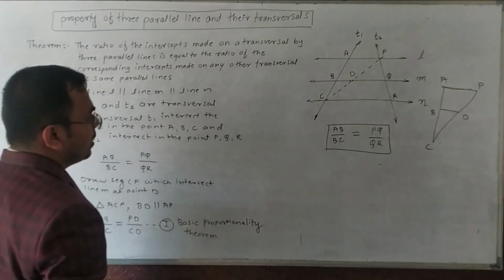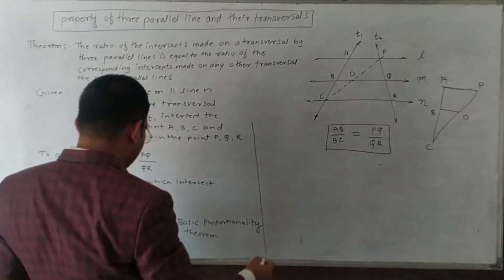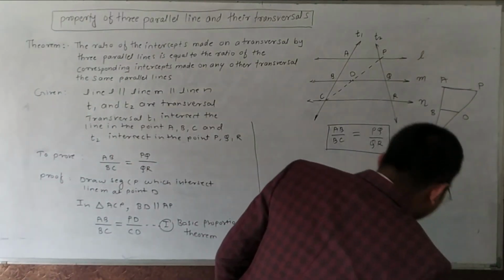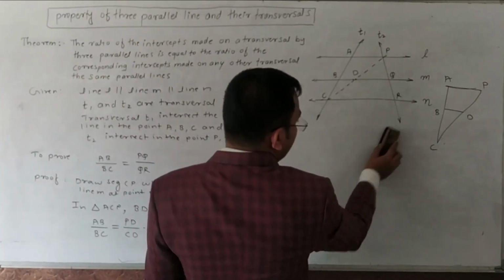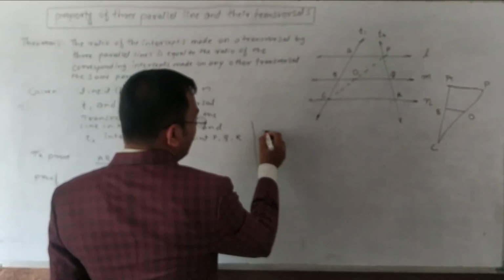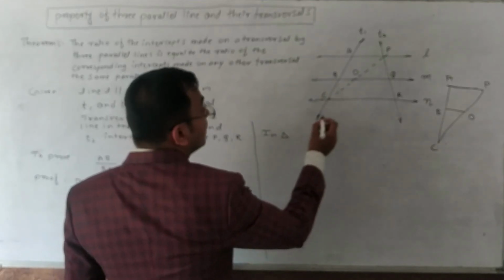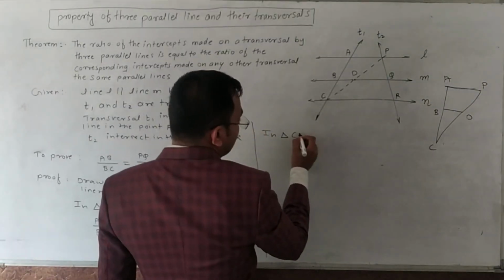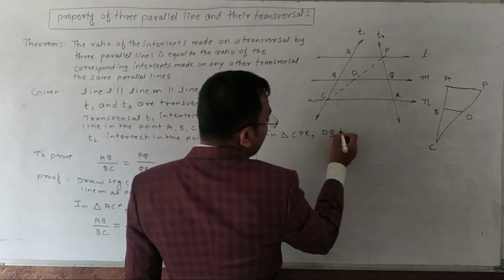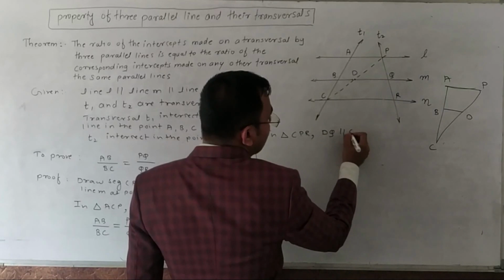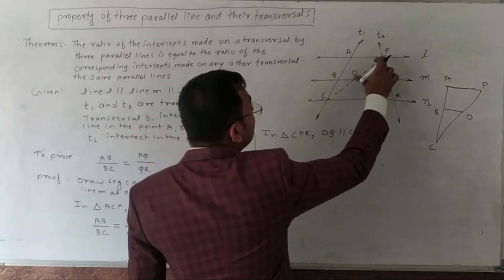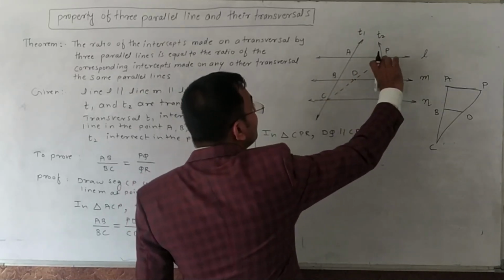Another thing is that now in triangle CPR, DQ is parallel to CR. So again by BPT, PD upon CD is equal to PQ upon QR.